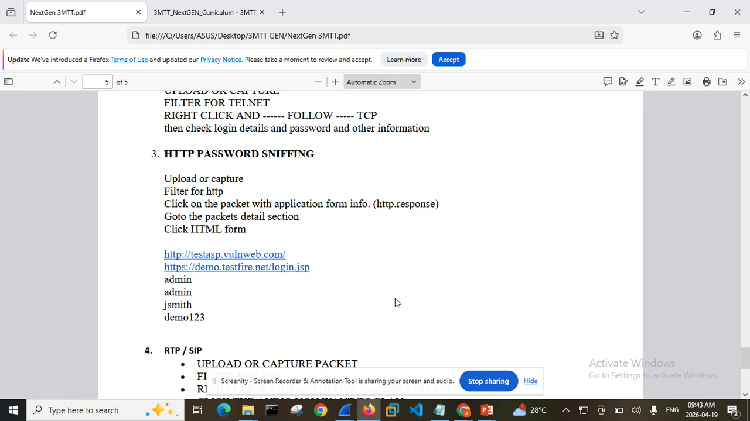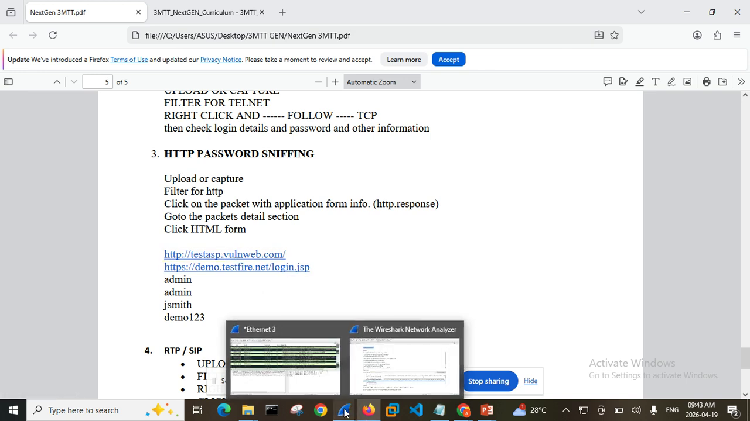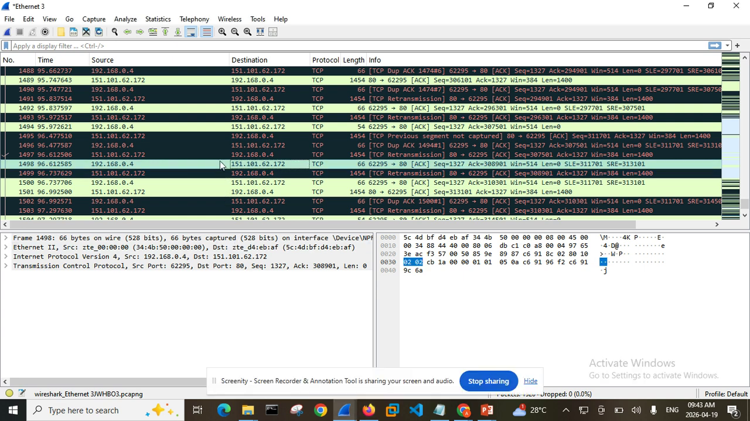So that is basically the work of protocols and ports. Now the protocol we want to decrypt is the HTTP protocol, and we have used it to capture our own password and our own username.